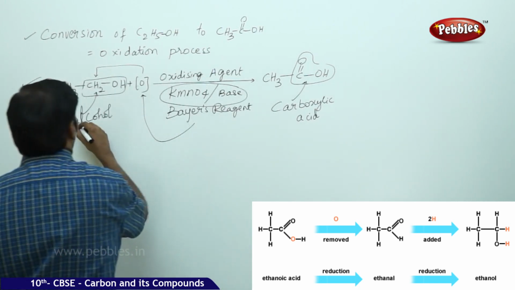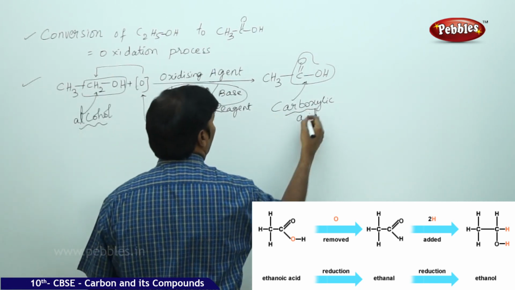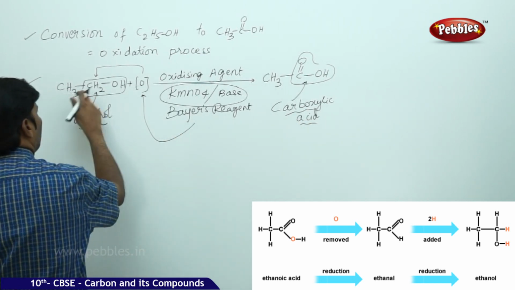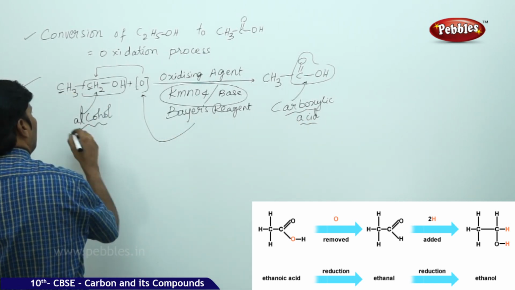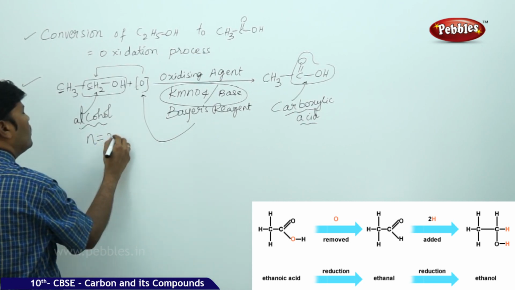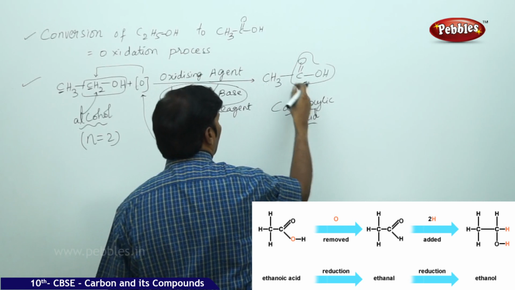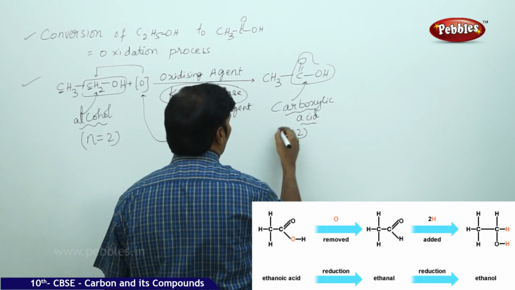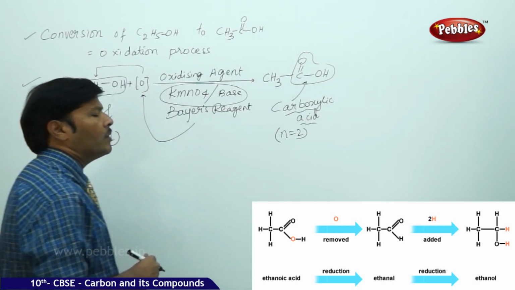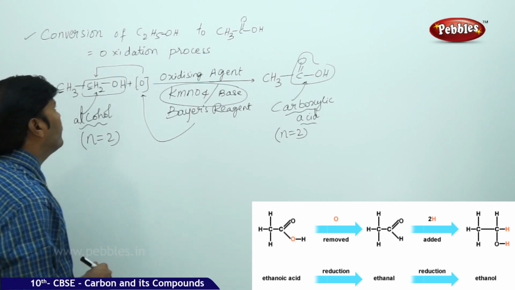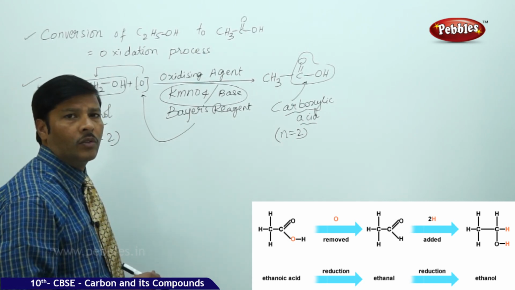So we are converting an alcohol to carboxylic acid with the same number of carbon atoms. In ethyl alcohol we have 2 carbons, so n is equal to 2. n represents the number of carbons. In ethanoic acid or acetic acid also we have two carbons. So the number of carbons remains the same, and the conversion of ethyl alcohol to ethanoic acid is oxidation,